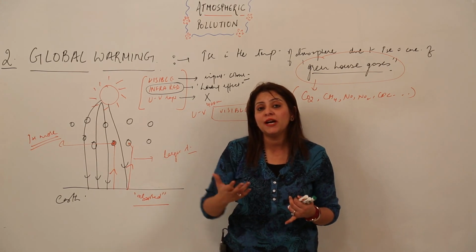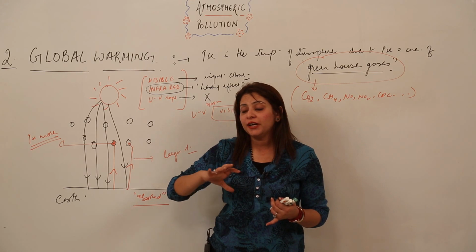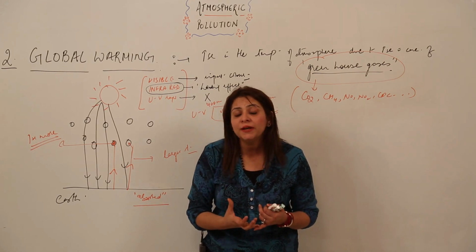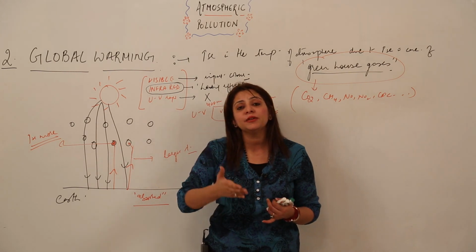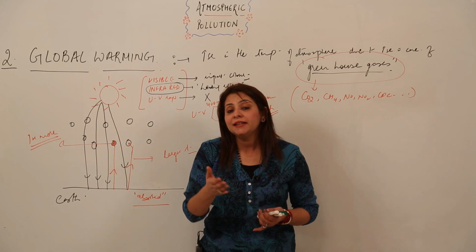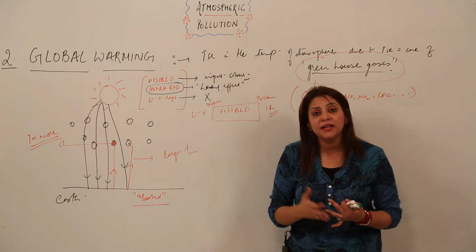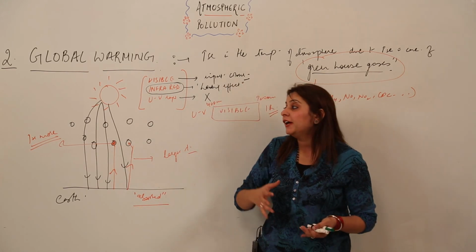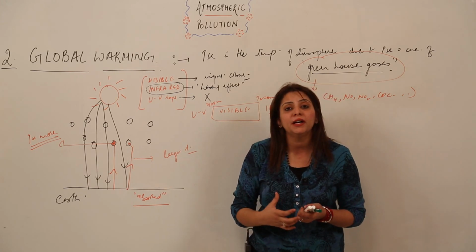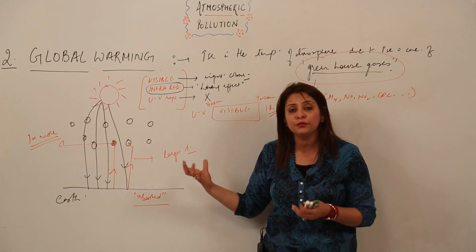If a sudden flood comes, it will cause danger to life as well. So one adverse effect is the melting of ice caps, and it can even affect the ecosystem and the plants, right? So there are many reasons why global warming is harmful.